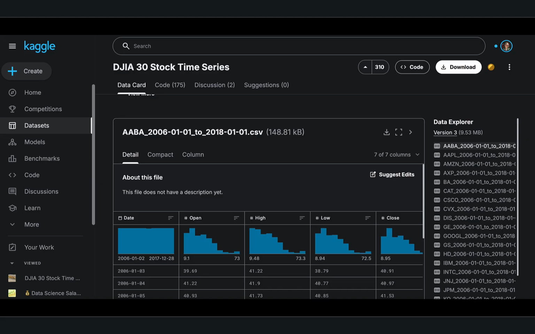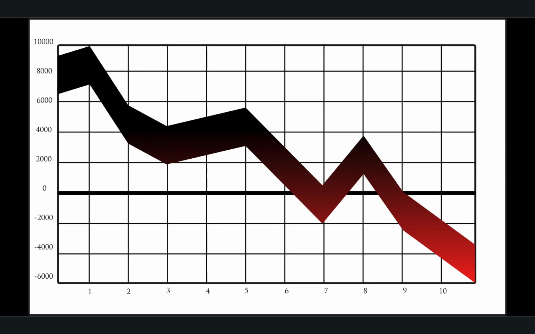I started experimenting with a dataset I found on Kaggle that contained U.S. stock data for 30 companies up until 2018. This period covered the years of the U.S. Great Recession, 2007 to 2009.